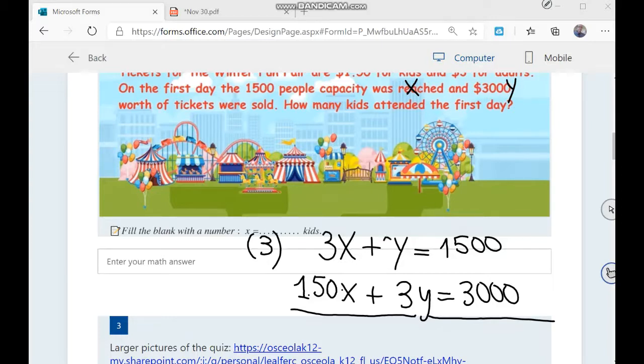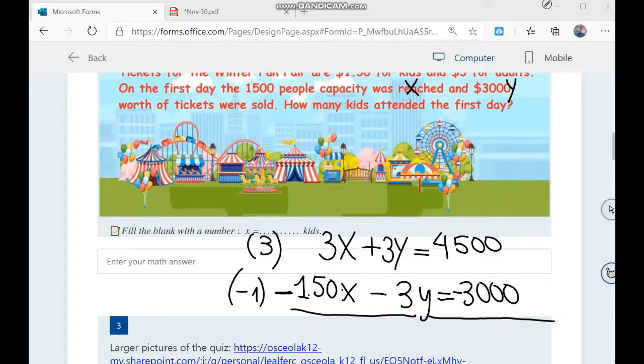So 3x plus 3y equals 1,500 times 3, 4,500. And my decision is to multiply the second equation by -1. So -1.5x minus 3y equals -3,000. Okay?